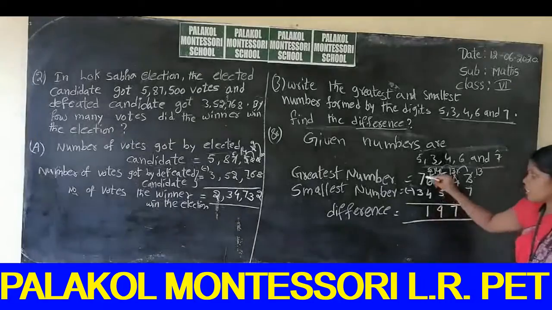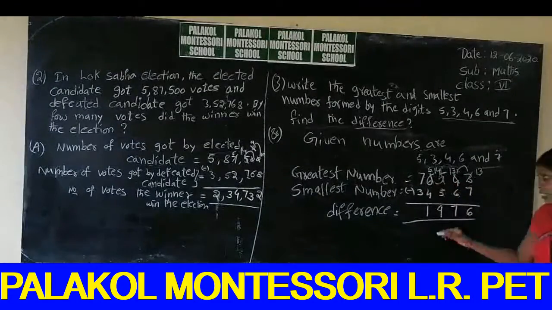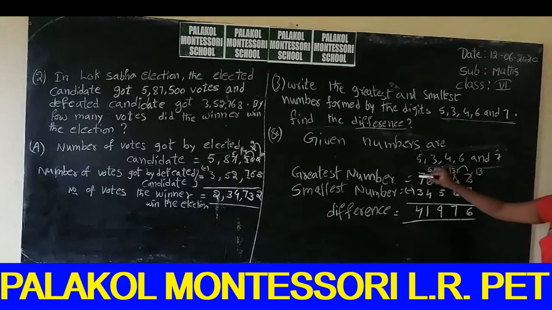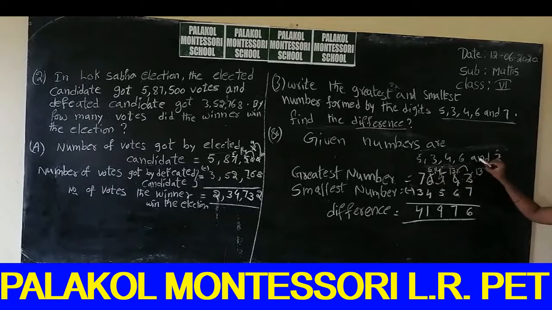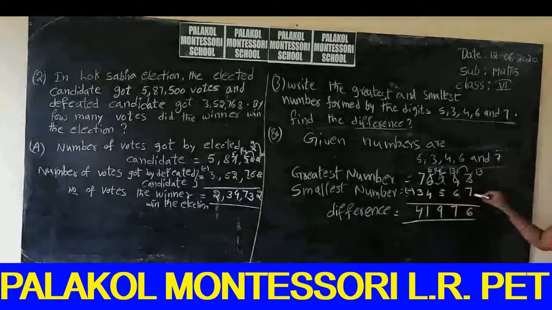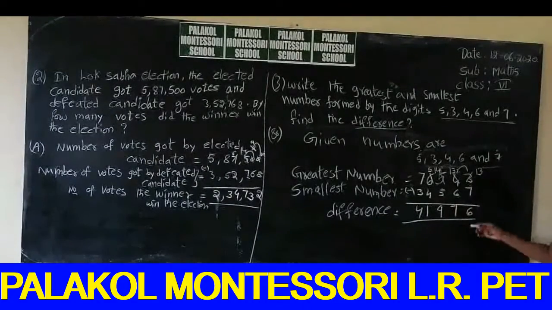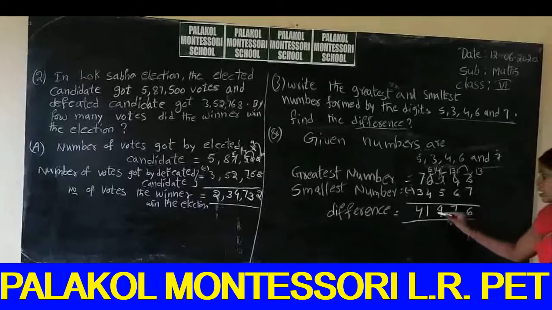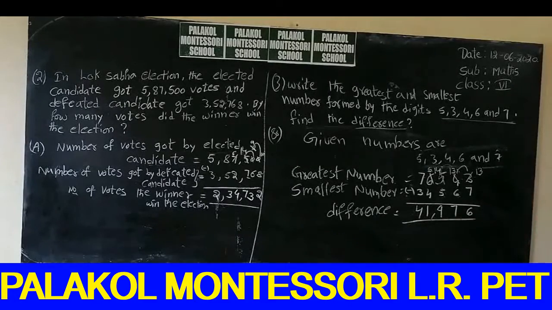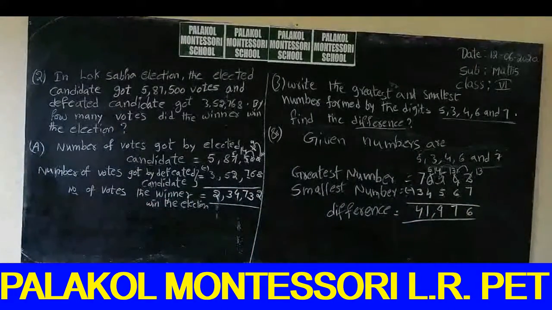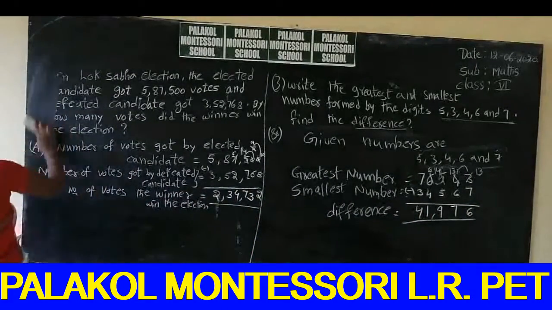So next, 7 minus 3. What is the answer? Yes, 4 is the answer. So we take the greatest number from these digits and also write the smallest number. After that we take the difference. So the answer is 41,976. So next we are going to the next problem.